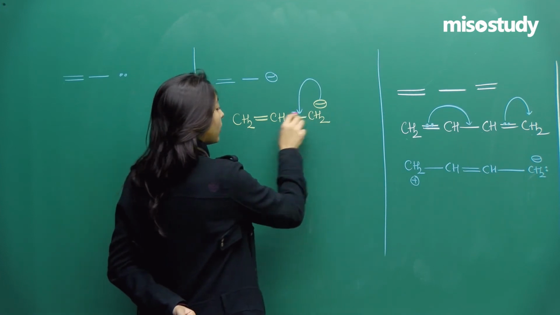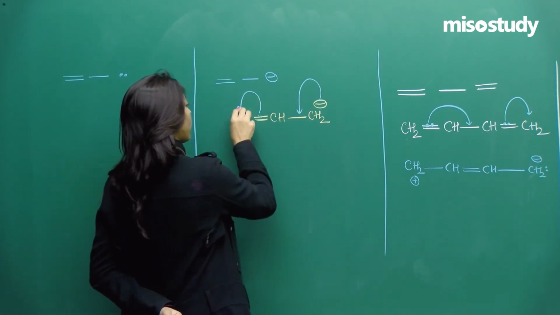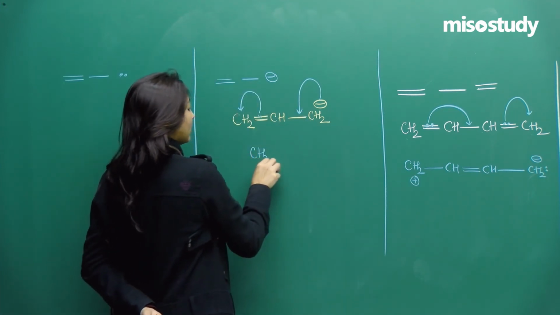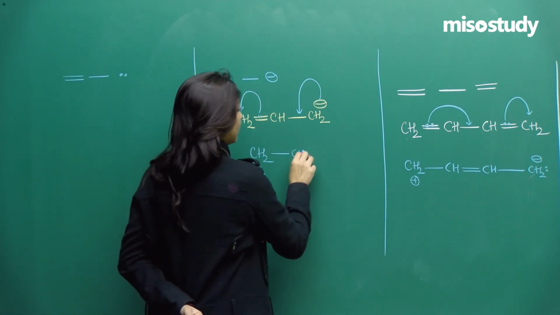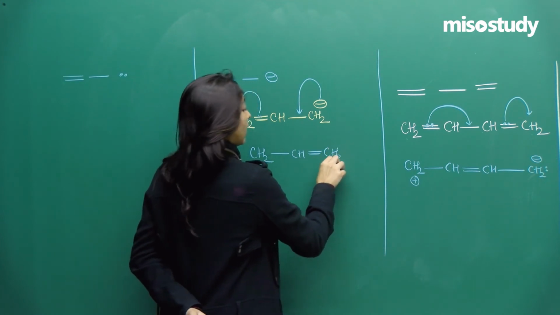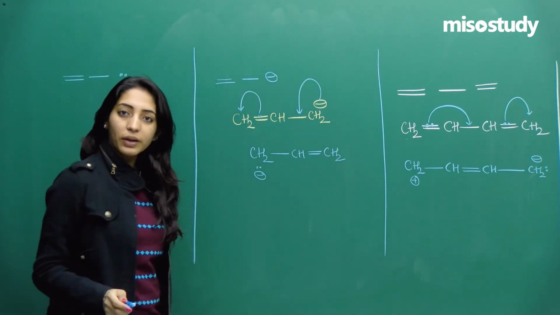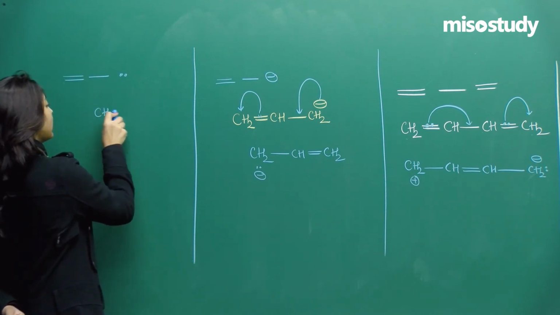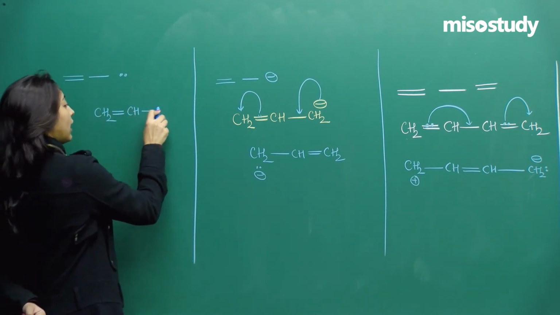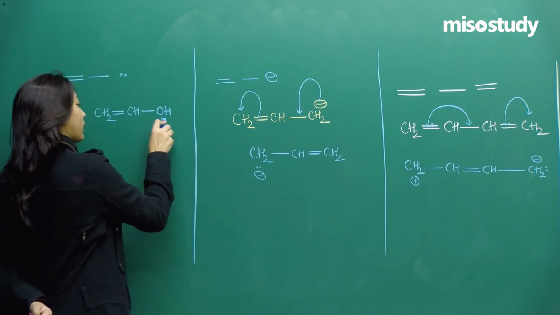So this will come here, carbon cannot get 5 bonds, one of the pi bond will break. So now this carbon got an extra pair of electrons, so we'll get a negative, then CH and then CH2. Okay, and one last, if I draw CH2 double bond CH, let us keep one OH here.